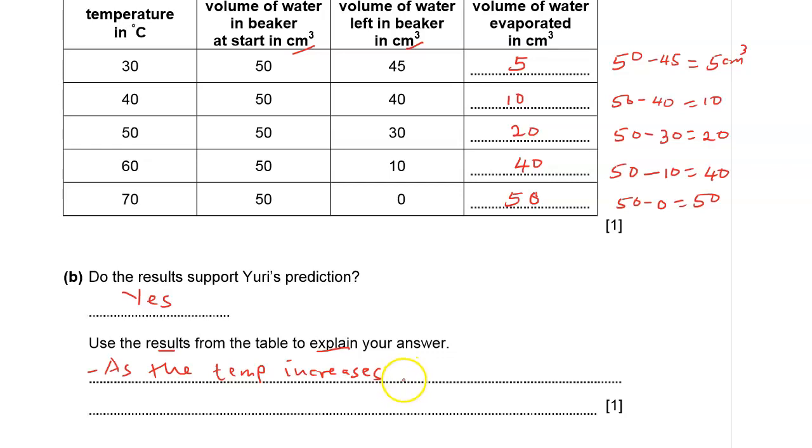As the temperature increases from 30 degrees Celsius to, let's say, 60 degrees Celsius, less water is left. Less water is left in the beaker.